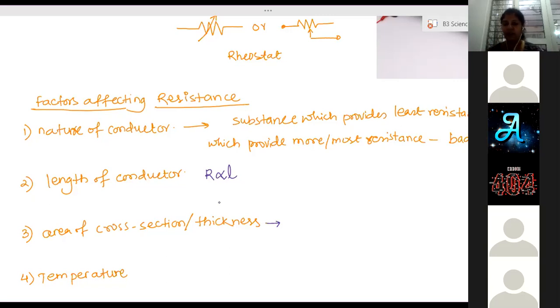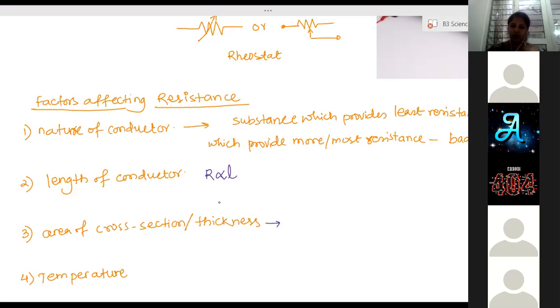The same thing happens for electrons when they are moving through a very narrow wire. That means the thickness is less. So a thin wire we can consider as a narrow road, and the thicker wire as broader. So area of cross section more, thickness more. In which case will electrons collide more, in a thinner wire or thicker wire?